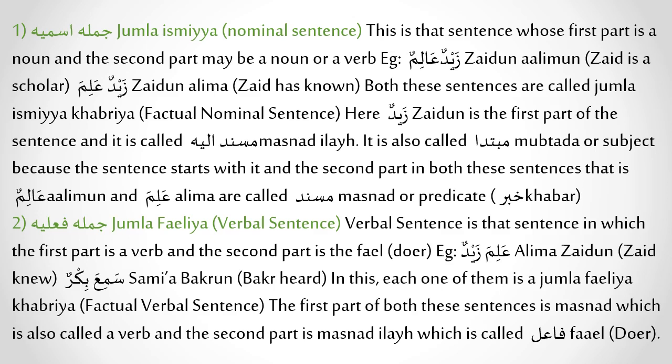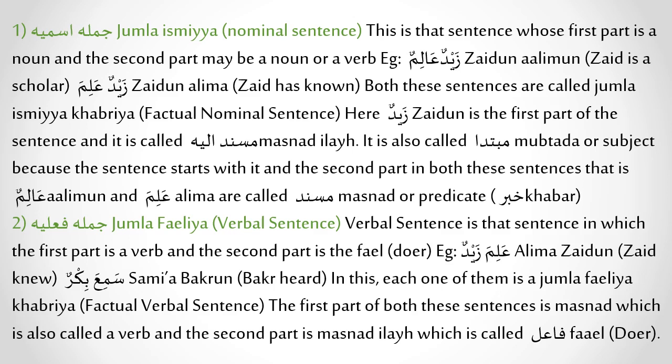Here, Zaidun is the first part of the sentence and it is called Masnad Ilay. It is also called mubtada or subject because the sentence starts with it, and the second part in both the sentences, that is alimun and alima, are called masnad or predicate khabar.